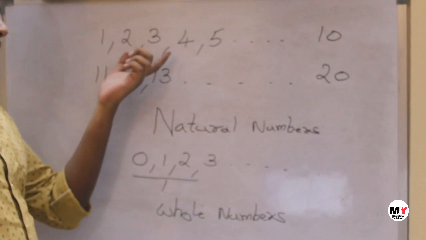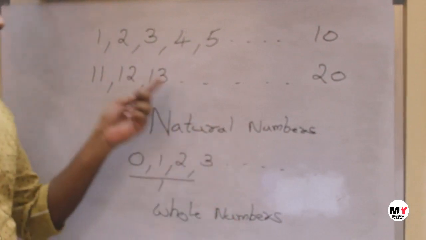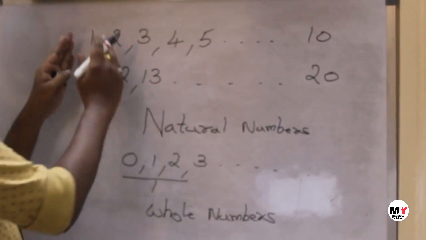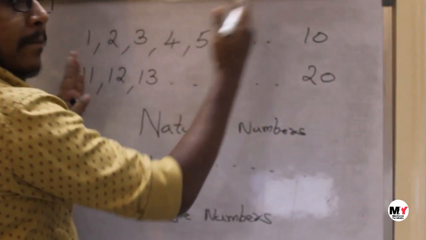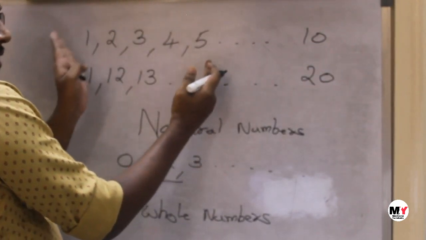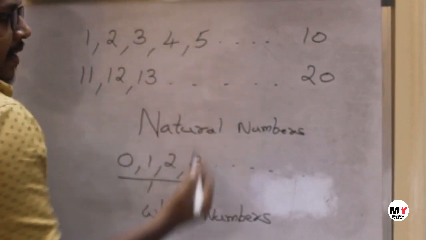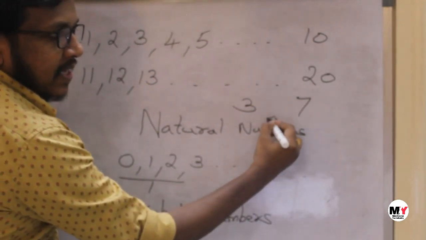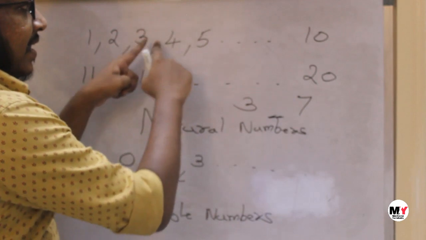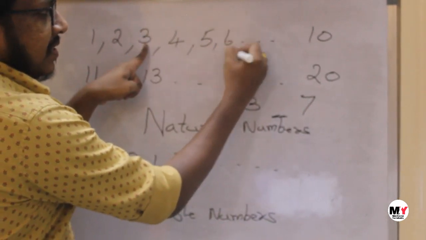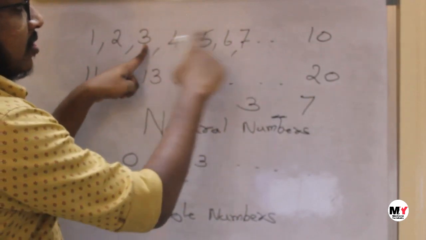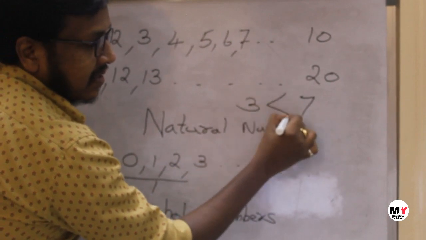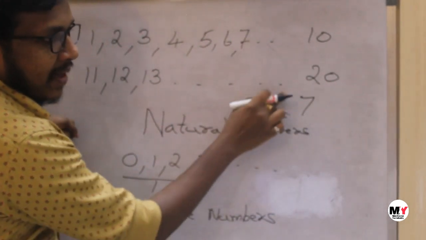Once we have learned natural numbers and whole numbers, we have to know which number is bigger and which is smaller. The number on the right hand side is always bigger compared to the number on the left hand side. Suppose I want to compare 3 and 7. Which is bigger? After 3 come 4, 5, 6 and then 7. So 7 is on the right hand side of 3, therefore 7 is the bigger number. So we will write like this, with the bigger opening here.